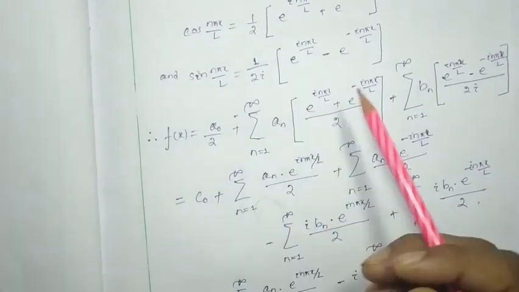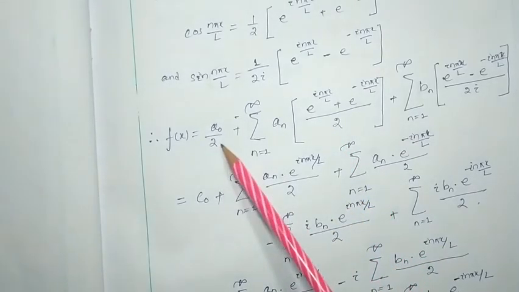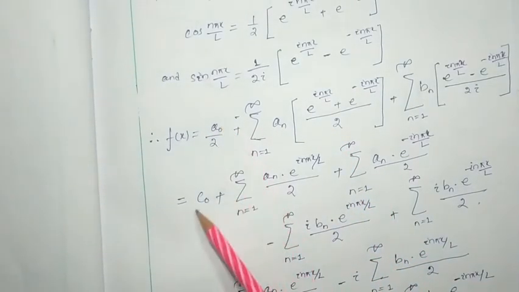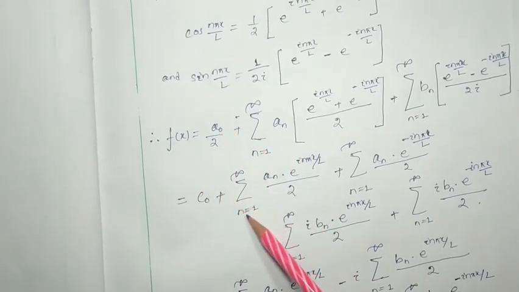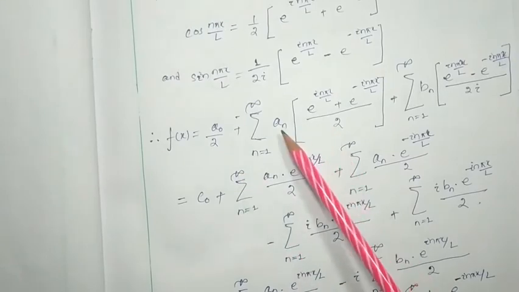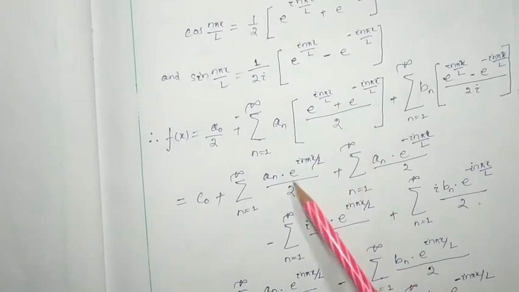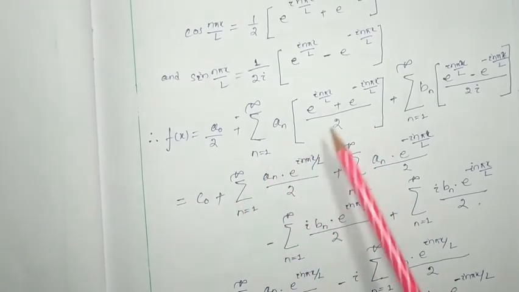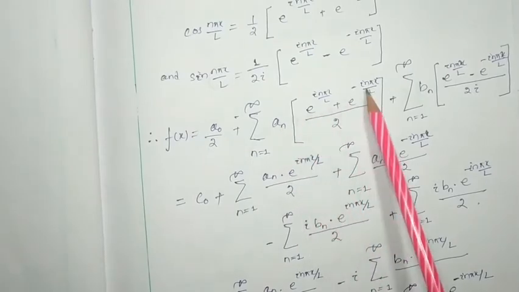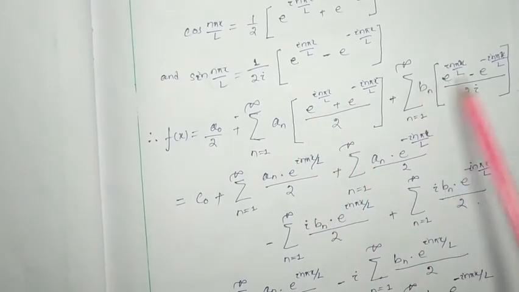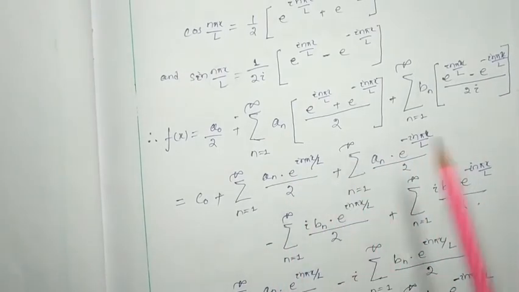Now here a0 by 2 is considered as c0. So plus summation over n equal to 1 to infinity an e to the power i n pi x by L by 2, one term. I am going to multiply an with this one, an with this one, bn with this one, bn with this one. So the 4 terms I have written. That's it.